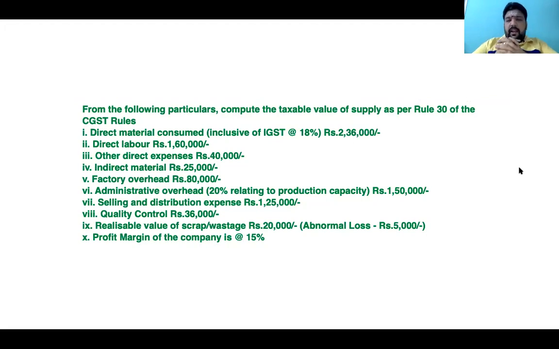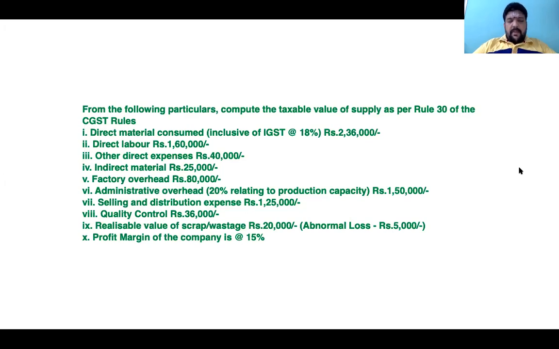Material consumed inclusive of IGST is 2,36,000. Direct labor is 1,60,000. Direct expenses are 40,000. Indirect material is 25,000. Factory overheads are 80,000. Administrative overheads are 1,50,000. Selling and distribution overheads are 1,25,000. Quality control expenses are 36,000. The realizable value of scrap and wastage is 20,000. Profit margin of the company stands at 15%.